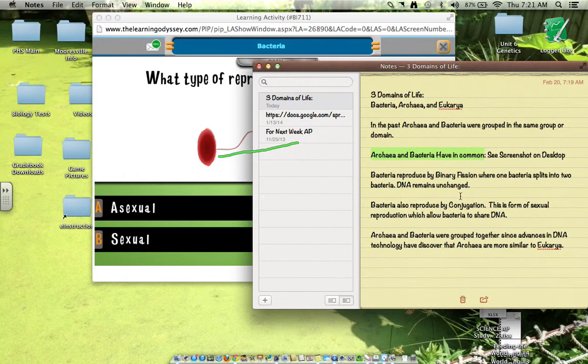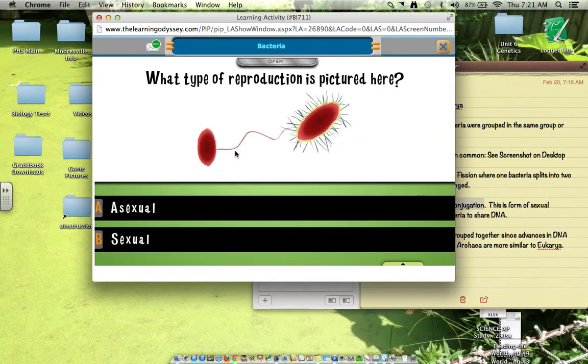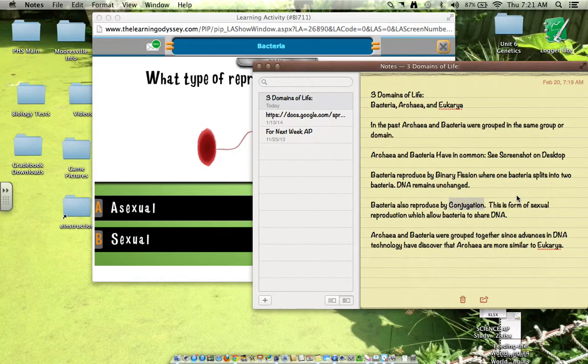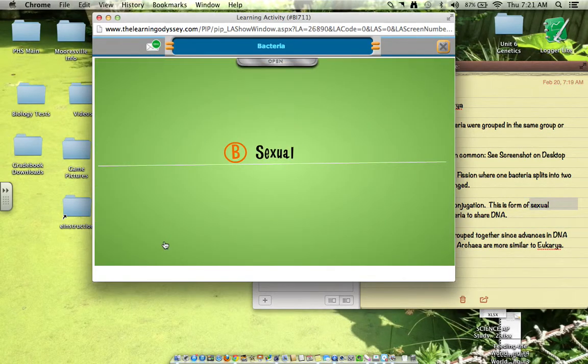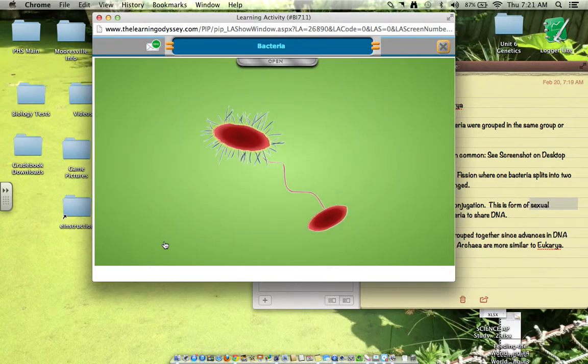Bacteria also reproduce by conjugation. That was it, conjugation. So we want to make sure that if you have a pilus, remember, that joins two bacteria together, that's conjugation. Well, what kind of reproduction is that? Well, we wrote that down earlier. That is sexual reproduction. So, good show.